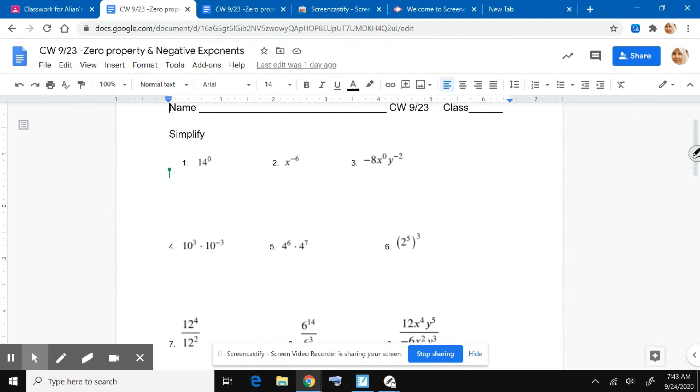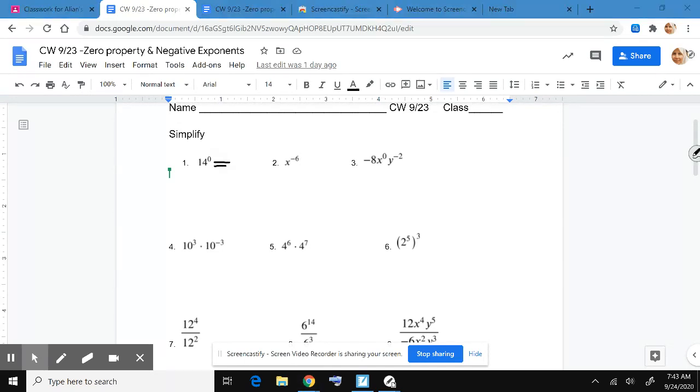All right, so 14 to the 0 power. Remember, we have learned that anything to the 0 power is 1. Okay, number 2, this is a negative exponent. So this is equal to 1 over x to the 6th power.